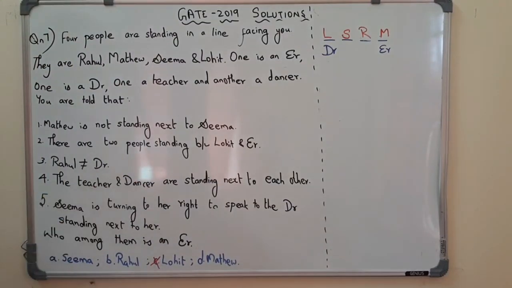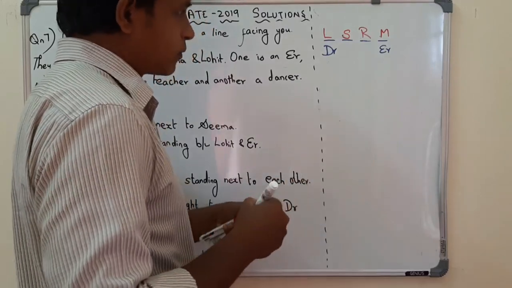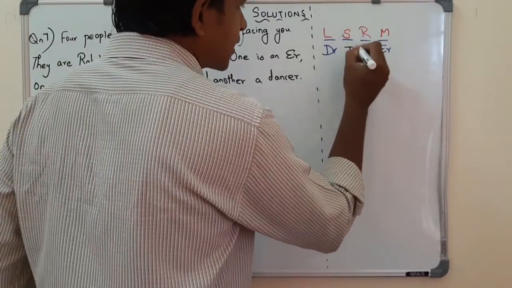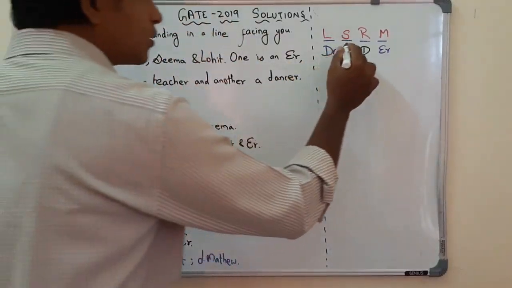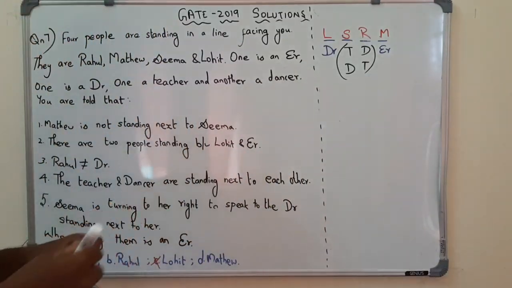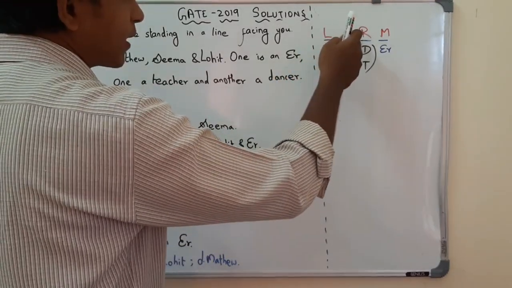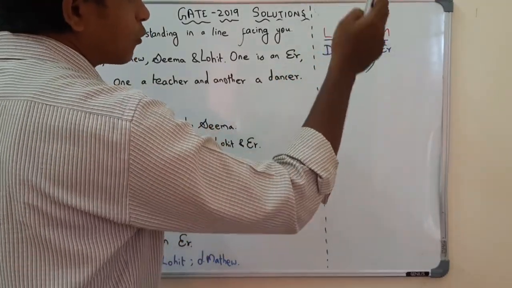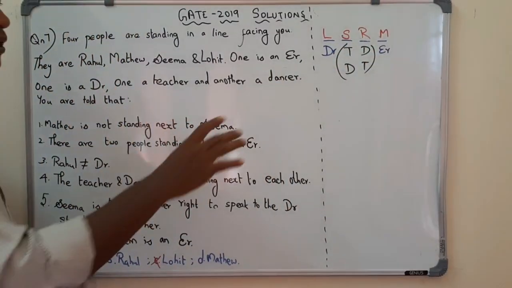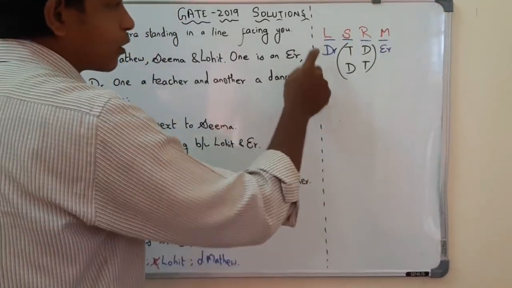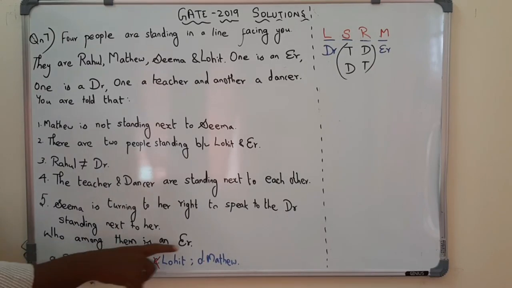The teacher and dancer are standing next to each other, which means the teacher and dancer can stand like this, or the dancer and teacher can stand like this. There are two choices for the positions of teacher and dancer. So Seema can either be teacher or dancer. Similarly, Rahul can either be a dancer or teacher, which we are not sure. But we have come to the conclusion that Matthew is the engineer and Lohit is the doctor here.